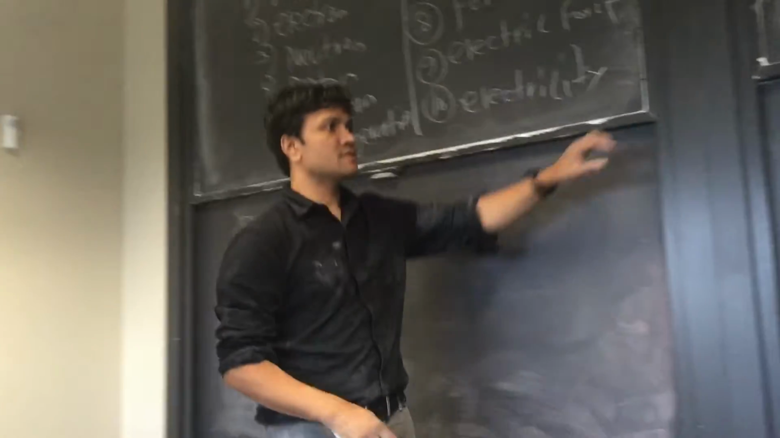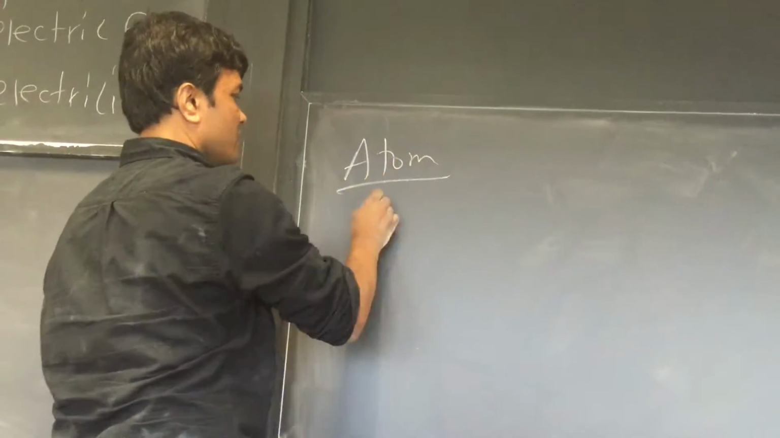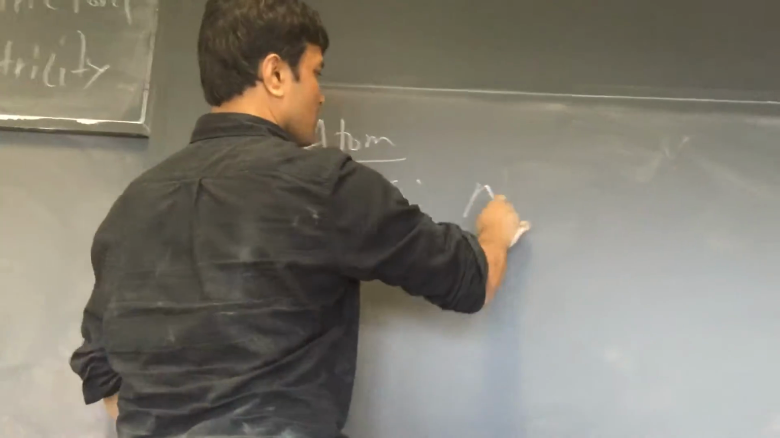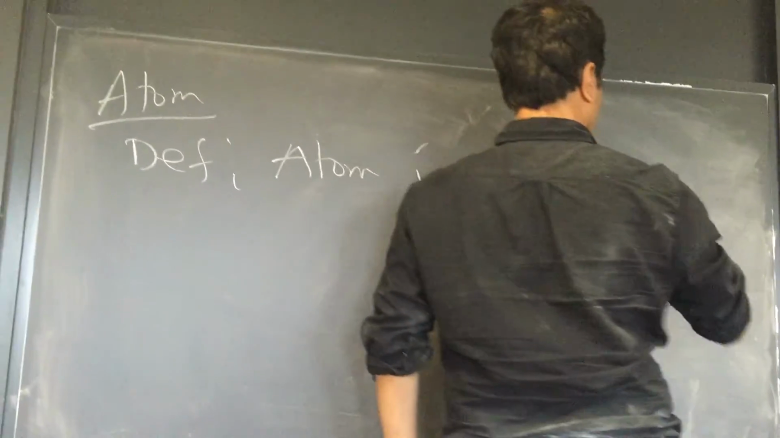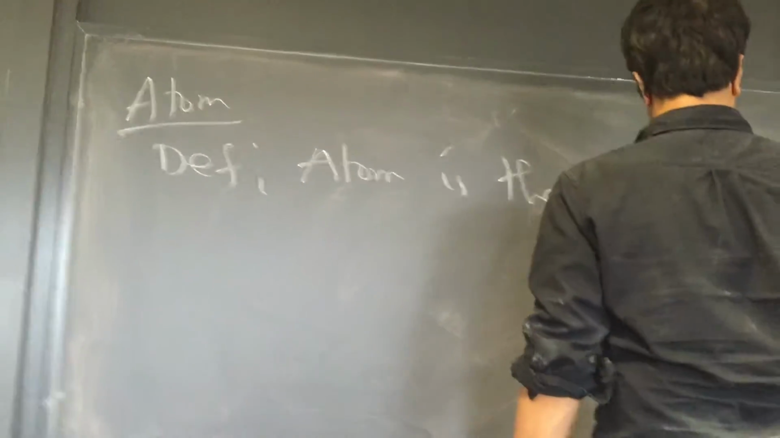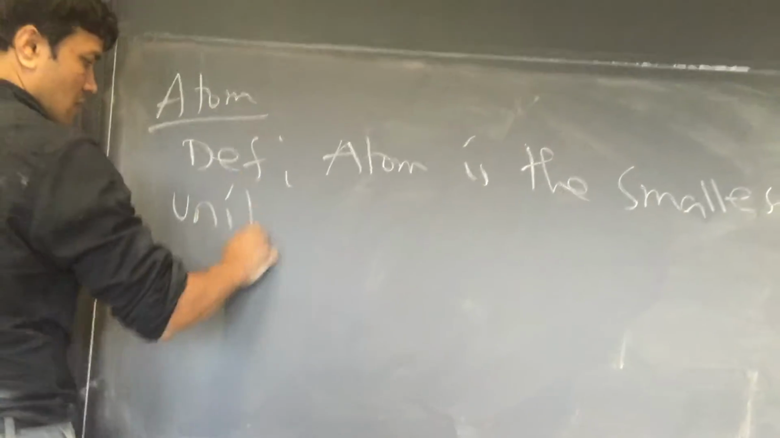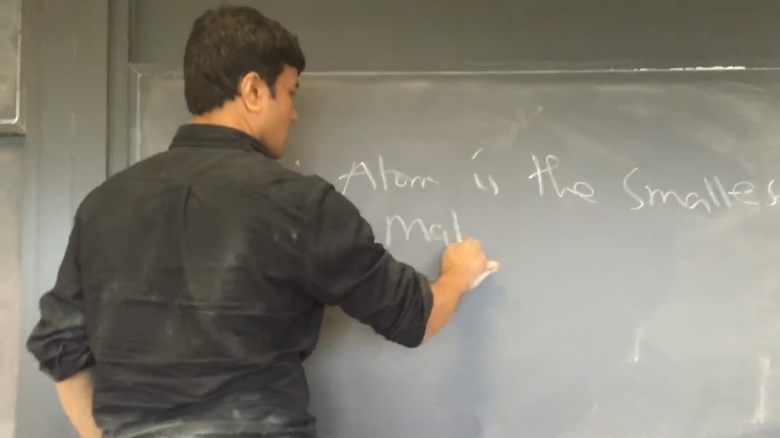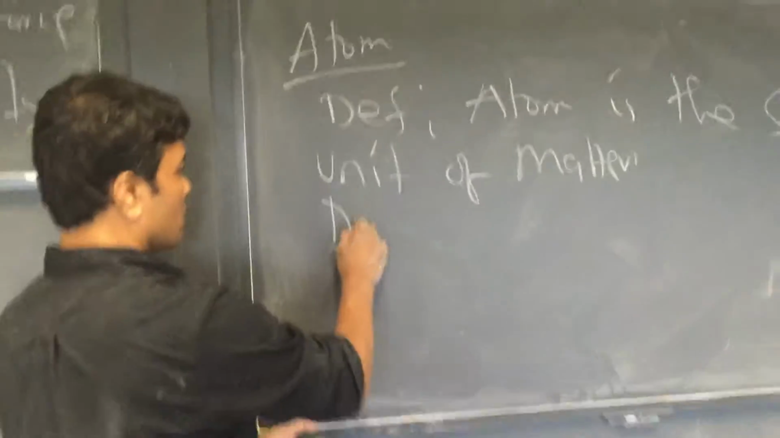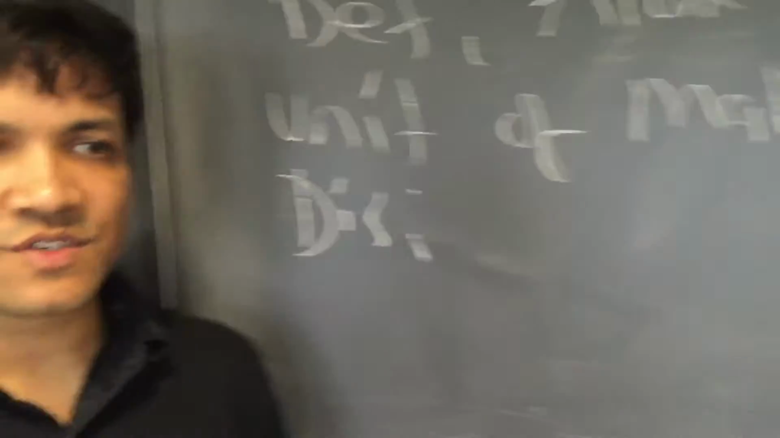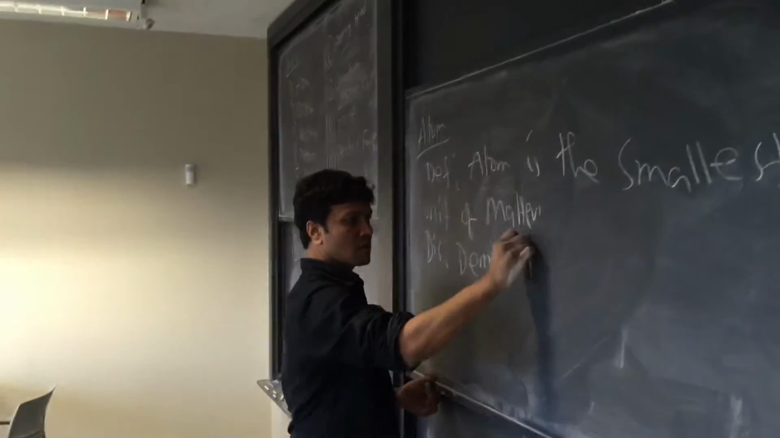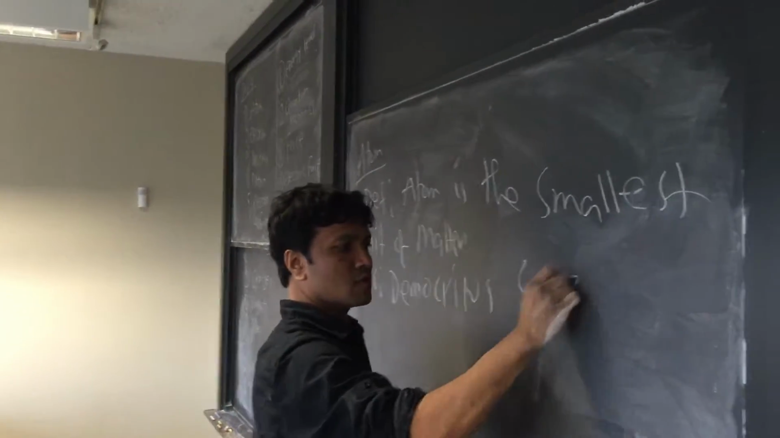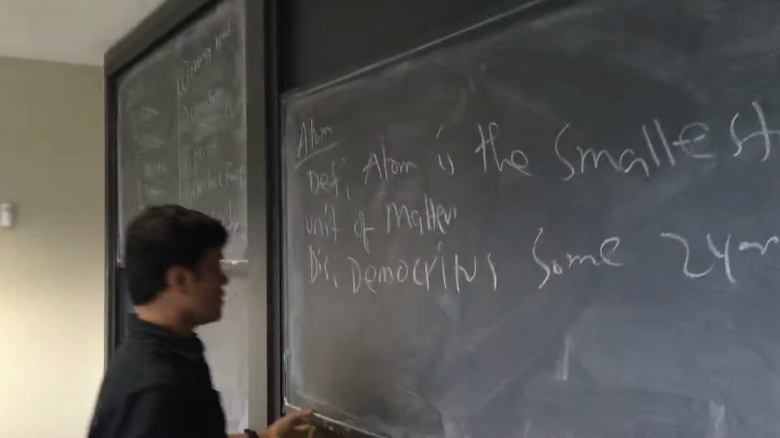Alright, so let's start with atom. What is the definition of atom? The definition of atom is the smallest unit of matter. It was discovered by Democritus some 2,400 years ago.